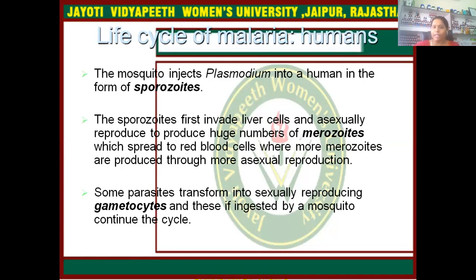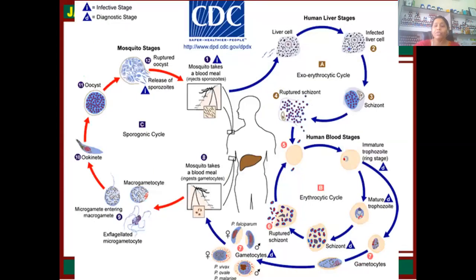Sporozoites first invade the liver cells and reproduce asexually to produce a huge number of merozoites, which spread to the RBCs, where more merozoites are produced through more asexual reproduction. Some parasites transform into sexually reproducing gametocytes, and these, if ingested by a mosquito, continue the cycle. Try to understand with this diagram, it is very helpful for you.